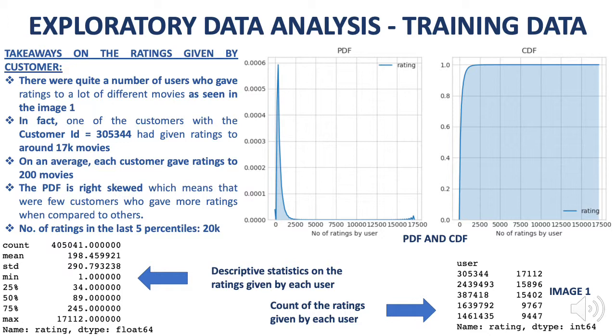Next, I have used the PDFs and CDFs to understand the ratings given by customers. As seen from the presentation, the PDF is right skewed, which means that there were few customers who gave more ratings when compared to others. On average, each customer gave ratings to 200 movies. But there were also customers who behaved very differently. In fact, one of the users with the user ID 305344 gave ratings to 17K movies. Many questions can be raised with respect to this data point. One of the questions is, does this user really have so much time to watch 17K movies?